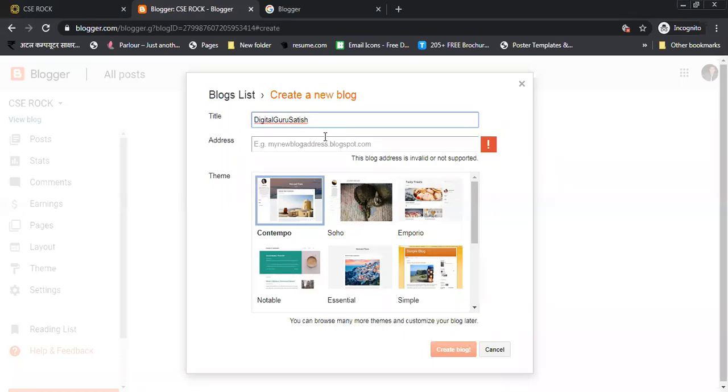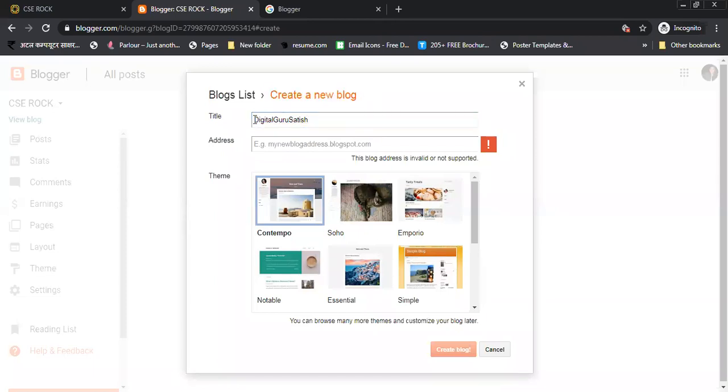Once we create that blog, we can change the title name, no problem. After creating the blog, you can do anything, because with the help of the dashboard, you have all the controls. So first we are going to create a new blog.